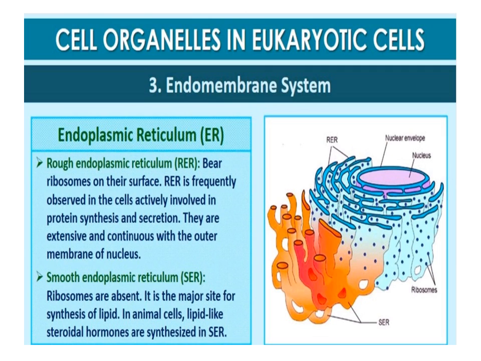Smooth endoplasmic reticulum, SER. In the absence of ribosomes, they appear smooth and are called smooth endoplasmic reticulum, SER. It is the major site for synthesis of lipids. In animal cells, lipid-like steroidal hormones are synthesized in SER.